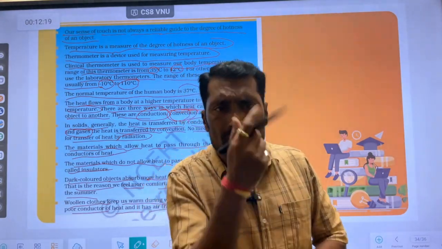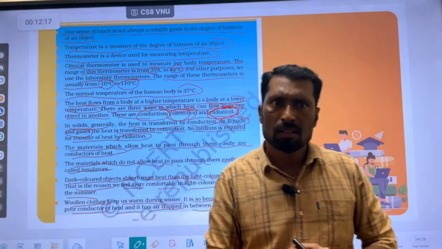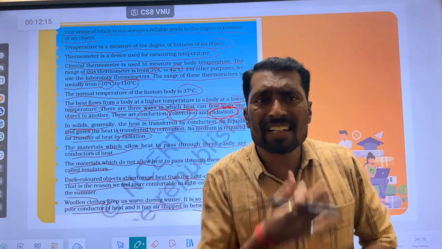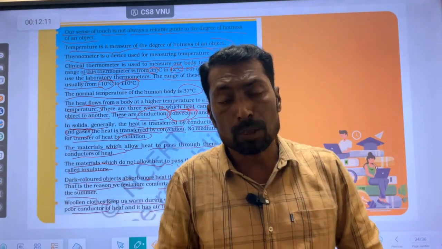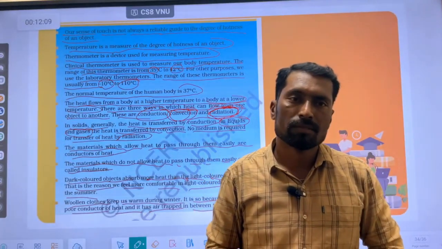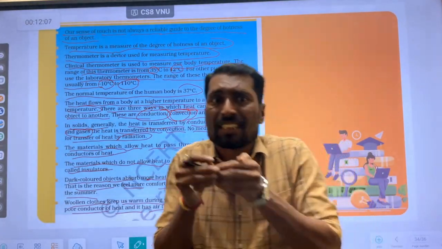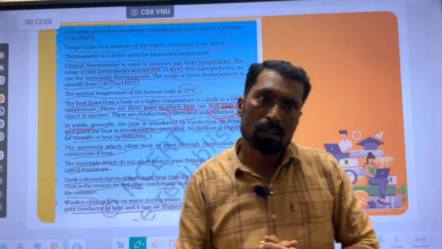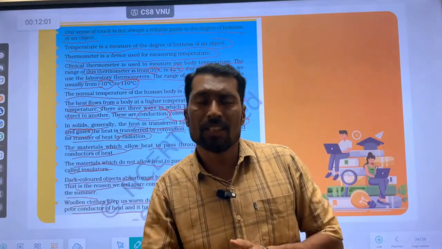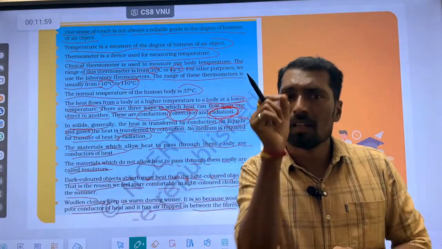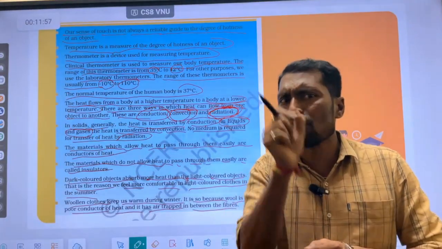Temperature is the degree or the level. How the temperature increases and how the temperature decreases due to heat energy. When we heat a substance, temperature increases. When we cool a substance, heat energy decreases. So the whole temperature concept is dependent on heat energy.